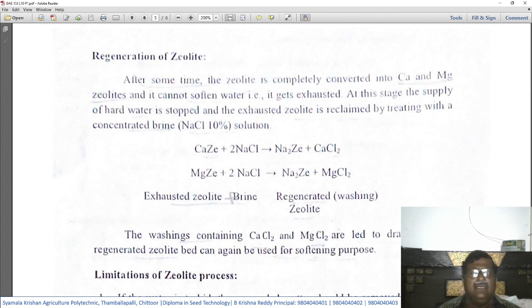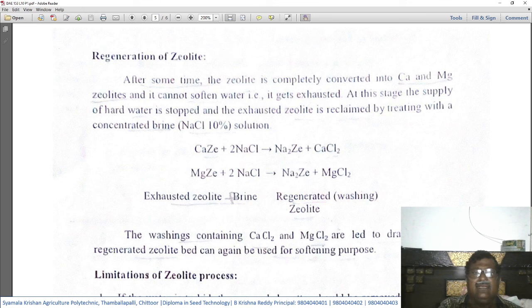Then, in the process of regeneration of the zeolitic bed, the chemical reactions that take place are these. After treating the hard water, the zeolite bed becomes calcium zeolite and magnesium zeolite.